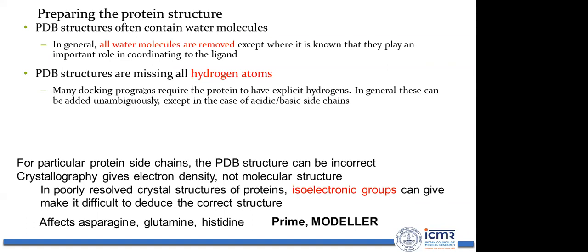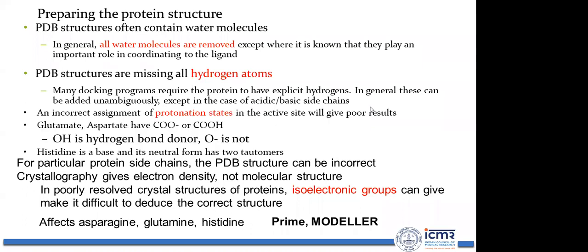Okay, now PDB structure might be having missing hydrogens. Many docking programs require protein to have explicit hydrogens. In general, these can be added unambiguously except in the case of acidic and basic side chains. An incorrect assignment of protonation states in the active site will give poor results. Glutamate and aspartate have COO minus or COOH, whereas OH is a hydrogen bond donor, O minus is not. So you need to decide which functional group you should be having.